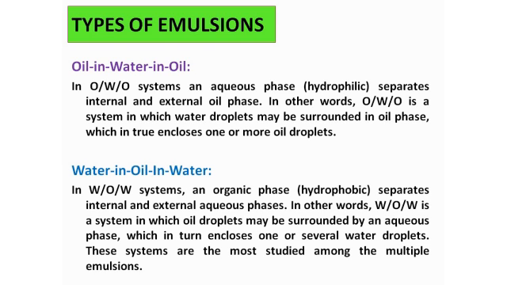But what happens in the next step? Water in oil in water type. Here the oil will separate. Here the organic phase, that is the oil, is the hydrophobic phase. Actually it separates out the internal phase water and the external phase water, right? Aqueous phases. So in other words, it's a system in which the oil droplets may be surrounded by an aqueous phase, which in turn encloses one or several water droplets. This system is the most studied among the multiple emulsions. Water in oil in water type of emulsion is the most studied type, right?